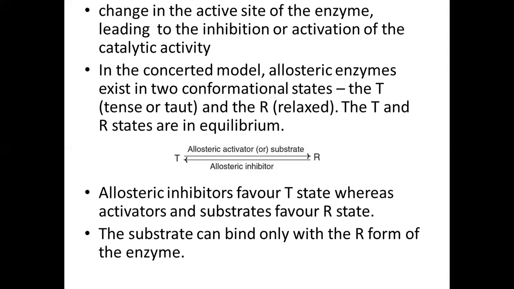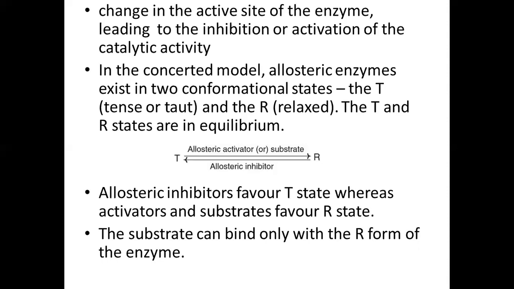And how it occurs, in fact, is that the binding of the substrate or the allosteric activator always prefers the R, or relaxed, state of the enzyme, whereas the allosteric inhibitor prefers the T state.